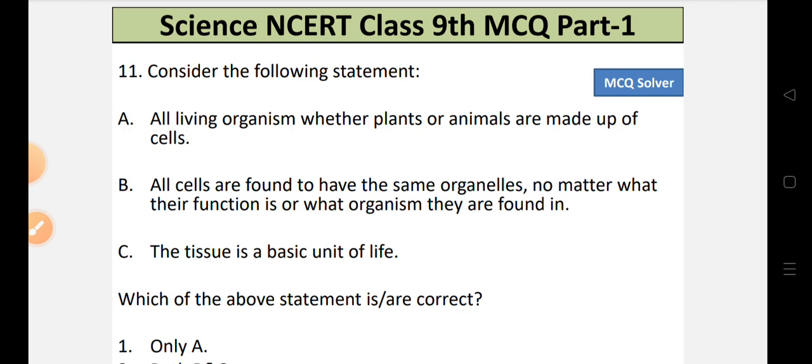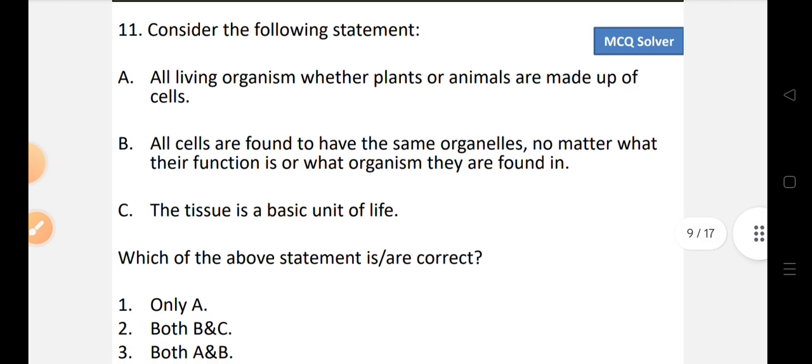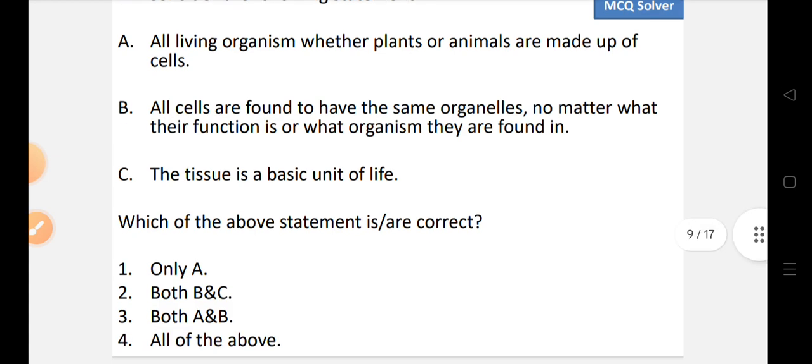Statement C, the tissue is a basic unit of life. Which of the above statement is or are correct? Let's look into the options. Option 1, only A is correct. Option 2, both B and C is correct. Option 3, both A and B is correct. Or option 4, all of the above.